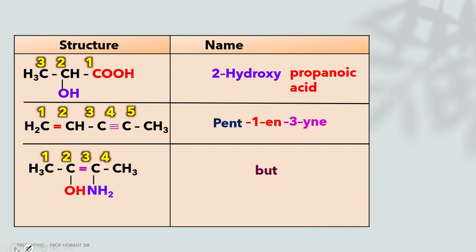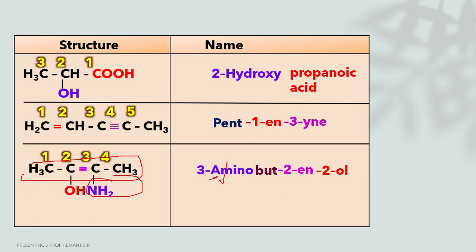There are 4 carbons in the longest chain and the position of the OH is second, so but-2-en-2-ol, and the amine is represented as 3-amino, with amino coming first alphabetically. The position of the double bond is 2, hence but-2-en, and the position of the OH is 2, hence 3-aminobut-2-en-2-ol.